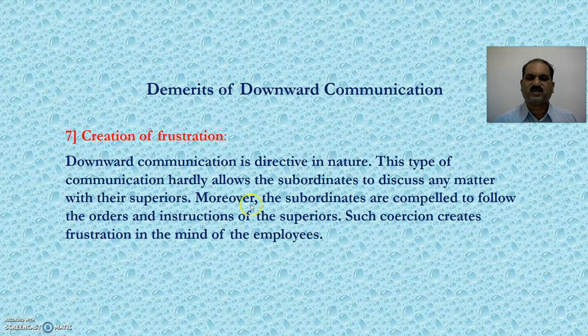Seventh, creation of frustration. Downward communication is directive in nature. This type of communication hardly allows the subordinates to discuss any matter with their superiors. Moreover, the subordinates are compelled to follow the orders and instructions of the superiors. Such coercion creates frustration in the minds of the employees.